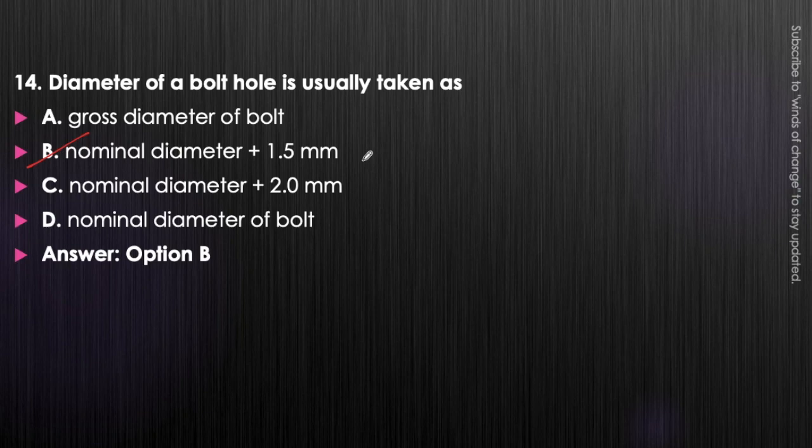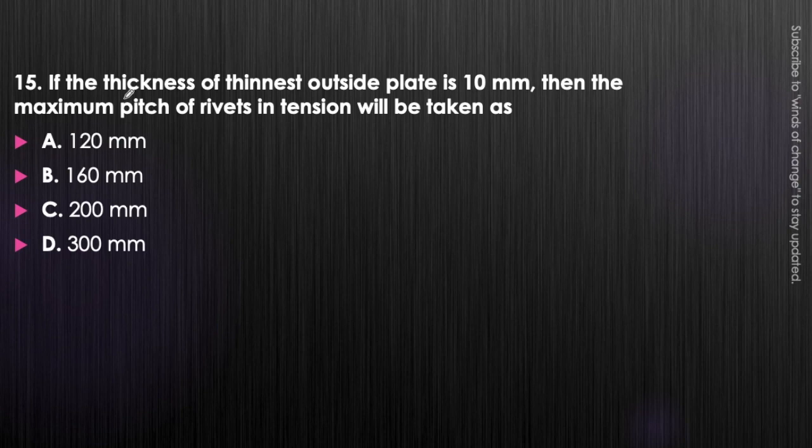Next question. If the thickness of the thinnest outside plate is 10 mm, then the maximum pitch of the rivets in tension will be taken as 120 mm, 160 mm, 200 mm, or 300 mm. Think about this question. We have already discussed the condition of it. The thickness of the thinnest outside plate is 10 mm and we have to find out the maximum pitch of the rivets. What were the criteria for maximum pitch? Can you recall it? It was 16 T or 200 mm, whichever is minimum.